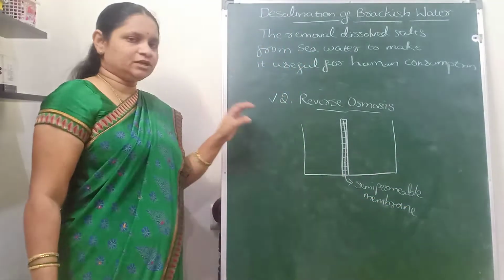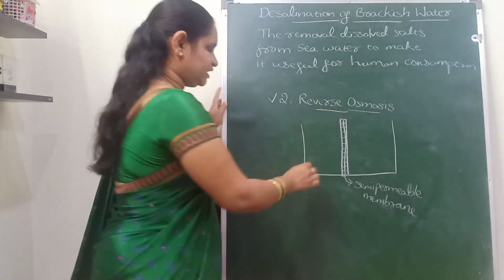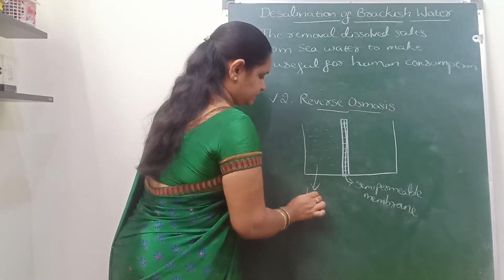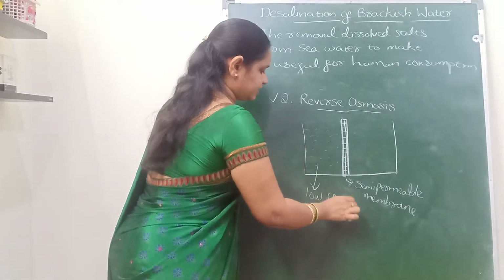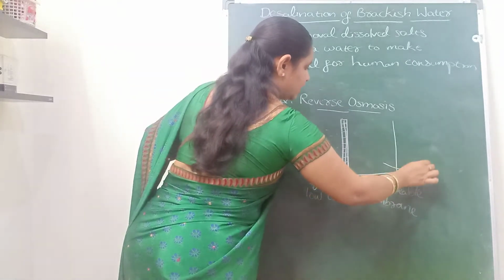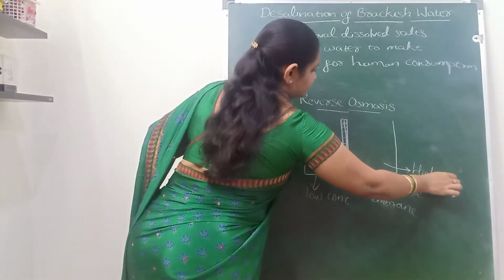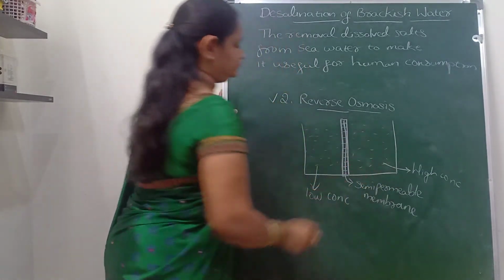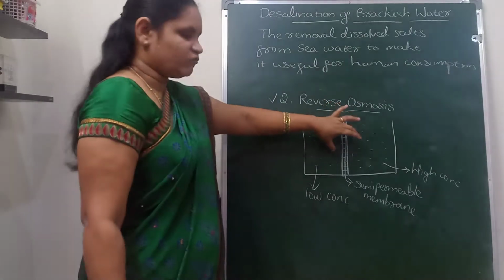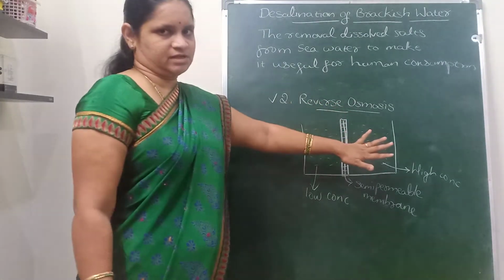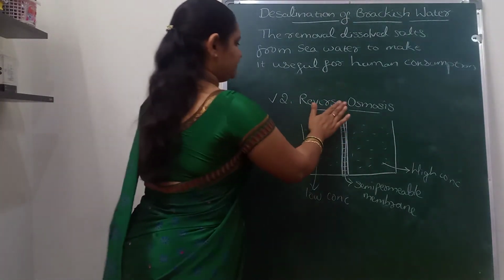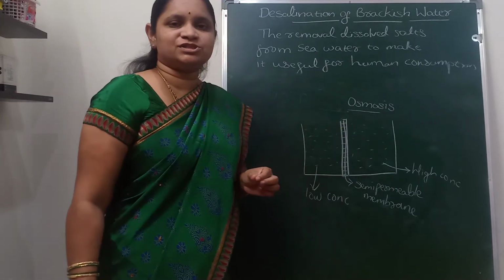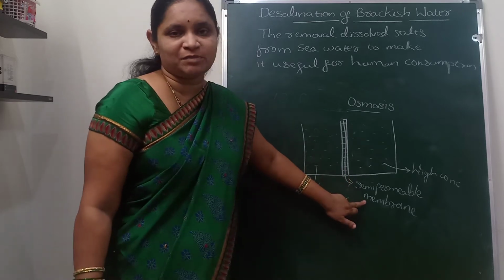And when two different concentrated solutions, for example here, the left side chamber has the low concentration, and the right side chamber has the high concentration, then what will happen is osmosis, which is a natural process. Here we are discussing osmosis when two different concentrated solutions are separated by a semi-permeable membrane.